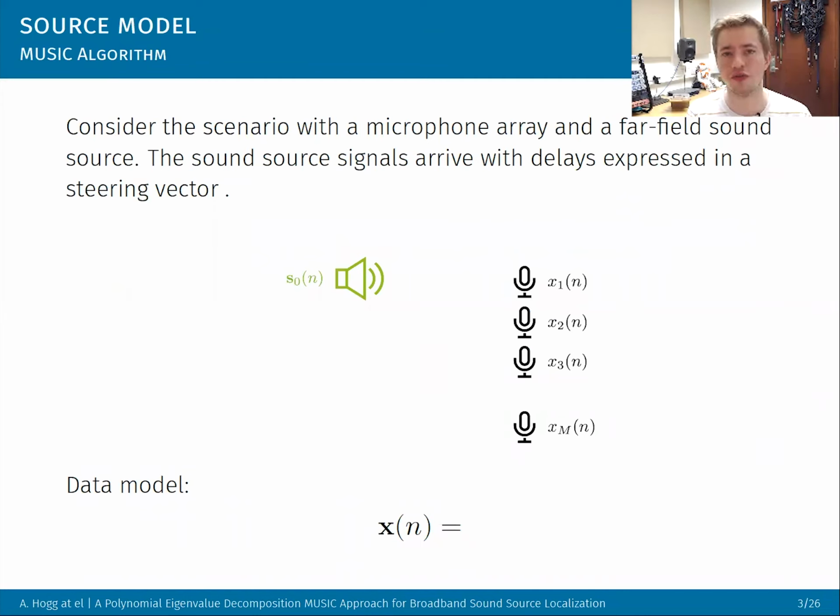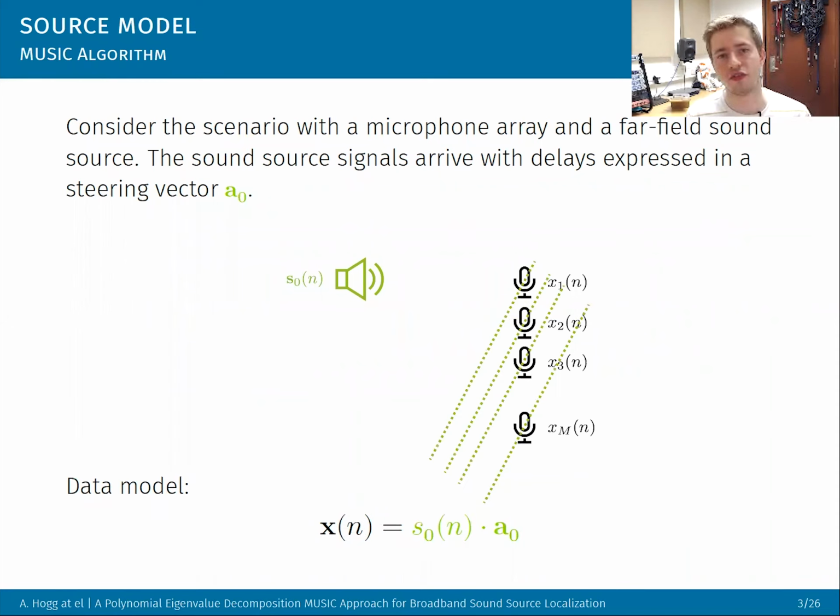If we have a sound source, in this case this green S0, and a linear array, we can see here we have M microphones. As the sound propagates through the medium, it will hit microphone 1 first and microphone M last. So how do we capture that particular delay? Well, we do that through what is called a steering vector, which is this A0 that you see on the screen here.